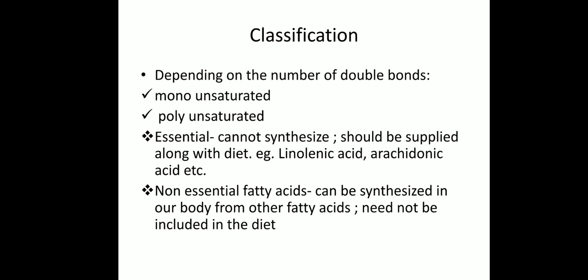As you know, mono means one. Okay, so the number of double bonds is one. In polyunsaturated fatty acids, many double bonds are present. And again, these fatty acids are classified into essential fatty acids and non-essential fatty acids.